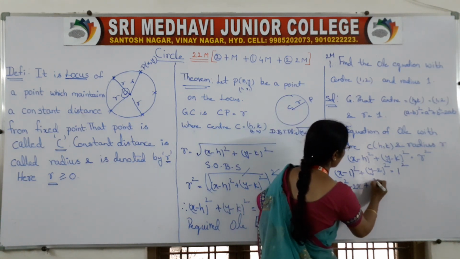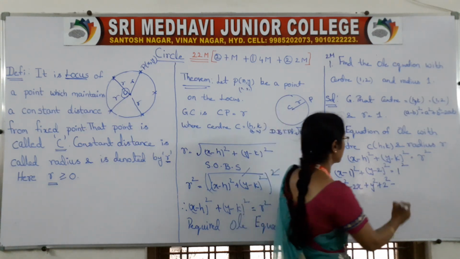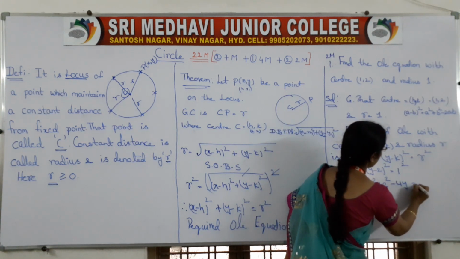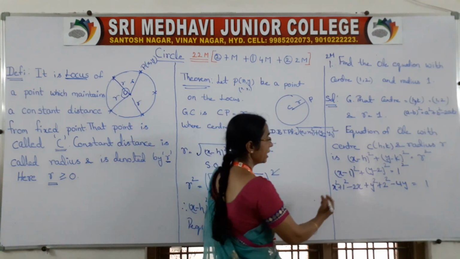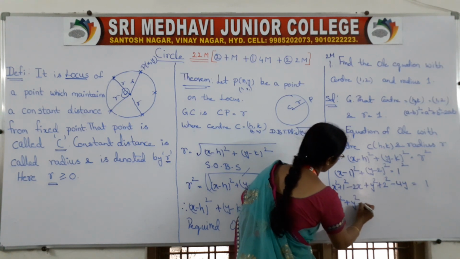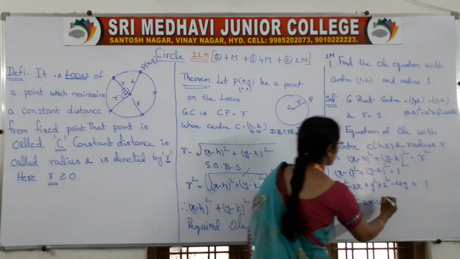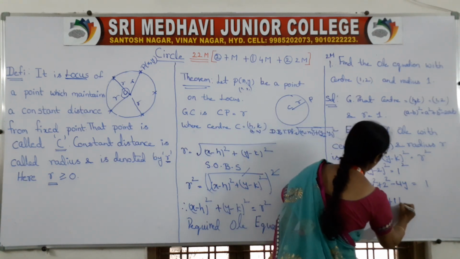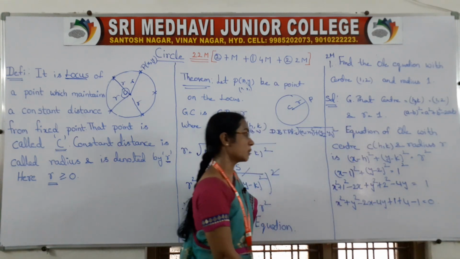Similarly, y square plus 2 square minus 4y, equals 1 square, that is 1. Writing in order: x square plus y square minus 2x minus 4y plus 1 plus 4 minus 1 is equal to 0.